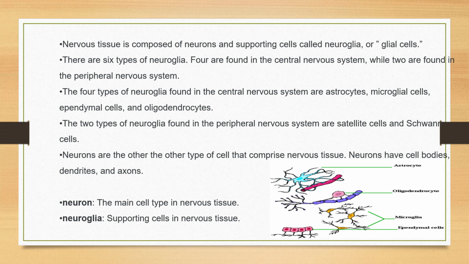Neurons are the other type of cells that comprise nervous tissue. Neurons have cell bodies, dendrites and an axon. So there are four types of neuroglia in the central nervous system. These are the astrocytes, oligodendrocytes, microglia and ependymal cells.